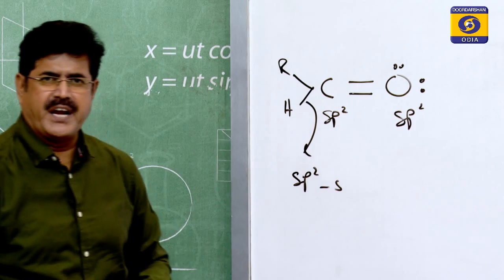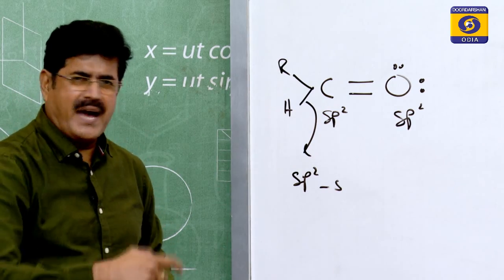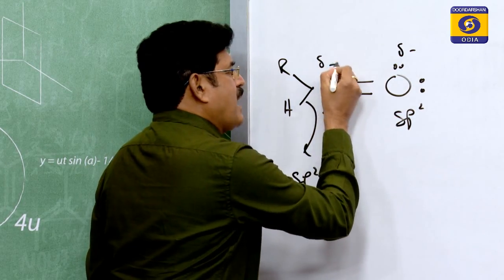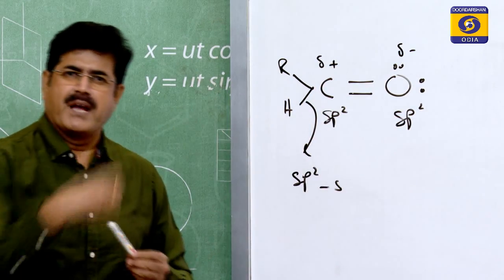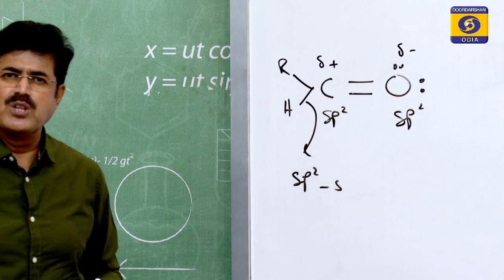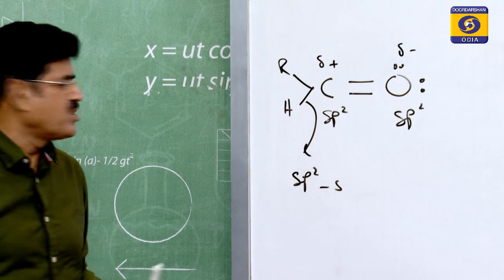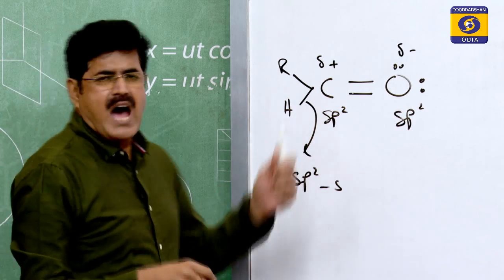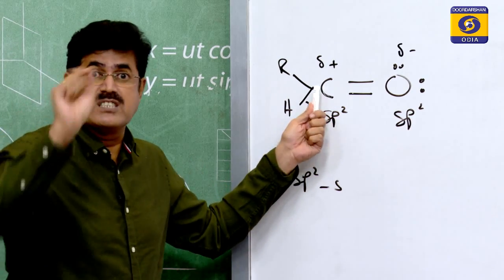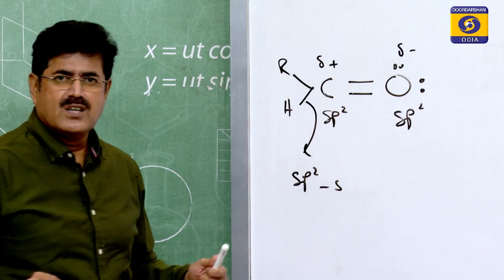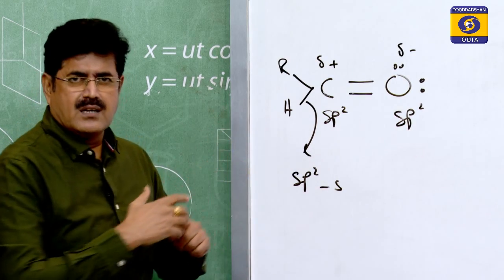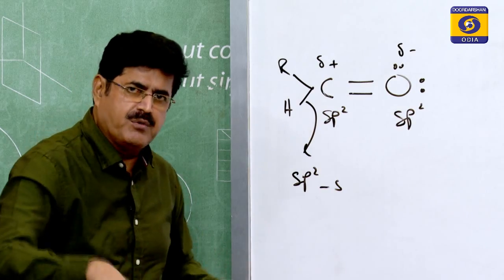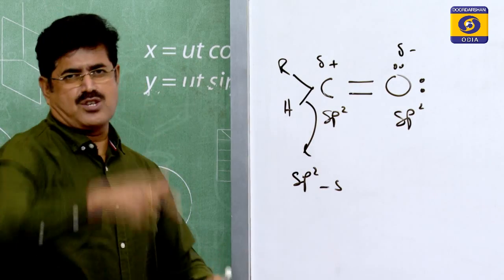Oxygen is more electronegative. So that is why the oxygen acquires fractional negative charge and carbon acquires fractional positive charge, because oxygen withdraws electrons, both pi electrons as well as sigma bond electrons, towards it, so it acquires substantial negative charge, and the carbonyl carbon acquires substantial positive charge. So the carbonyl group is polar, and the cause of polarity is difference in electronegativity. I am saying this is the electronic effect.